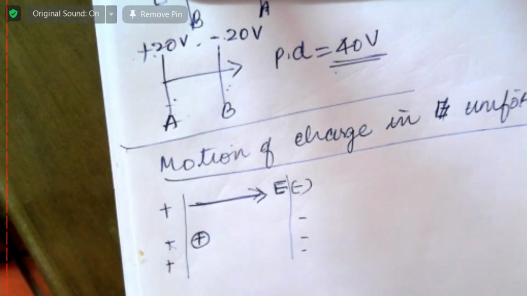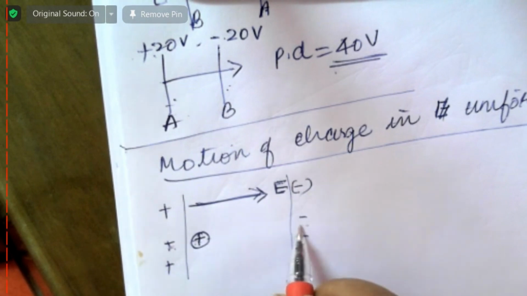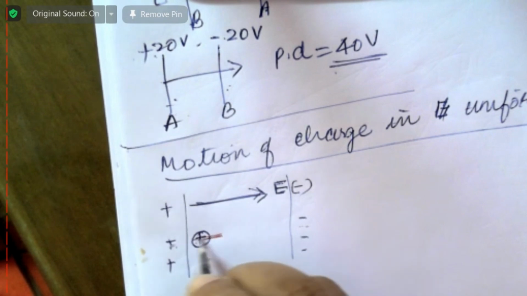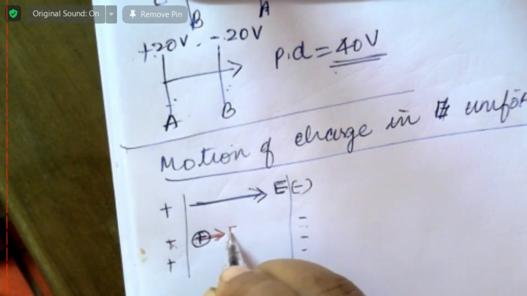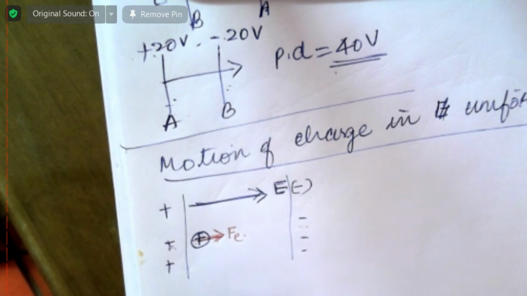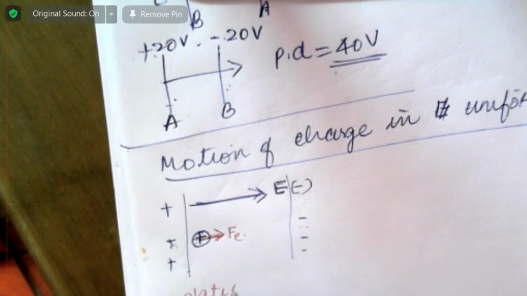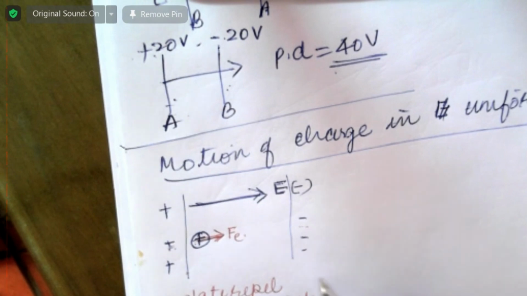The positive and positive will repel, at the same time the positive and negative will attract. So repulsion and attraction is a force. The positive plate repels, the negative plate attracts.